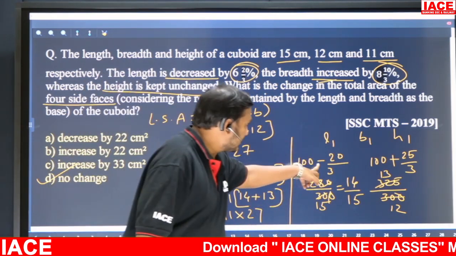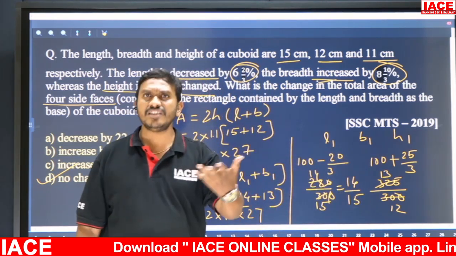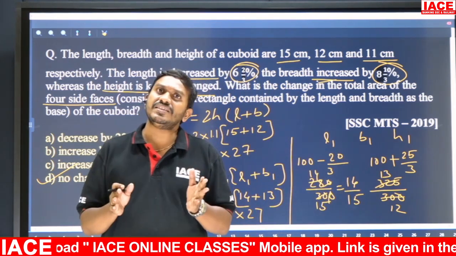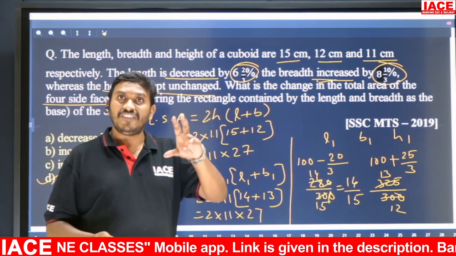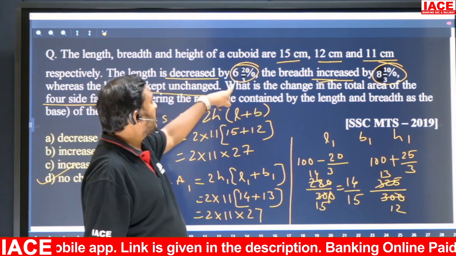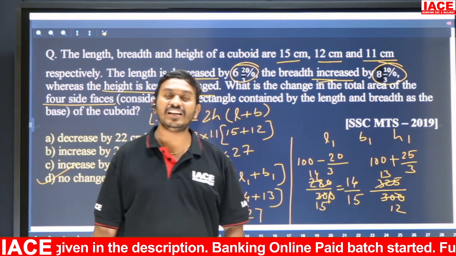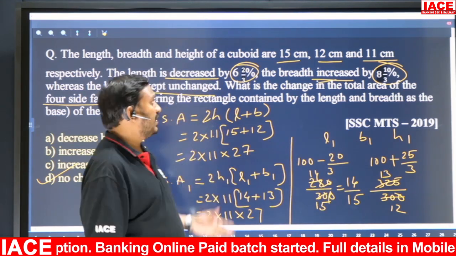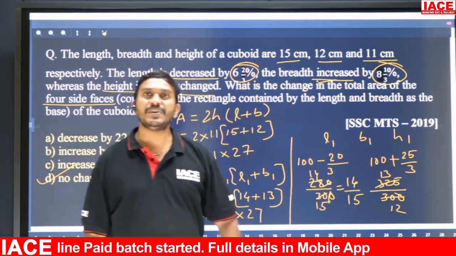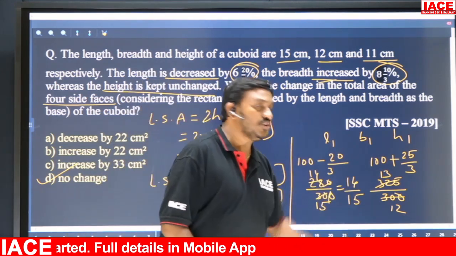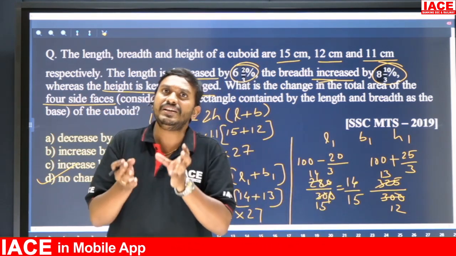So this is a decrease, this is an increase. If you are perfect in percentages, you can directly write the fractions. Decreased by 6 and 2 by 3 percent means directly you can write the fraction. What is the fraction? 14 by 15. Then increased by 8 and 1 by 3 percent means directly you can write the ratio. What is the ratio? 13 by 12. Then a little bit of time we can save.